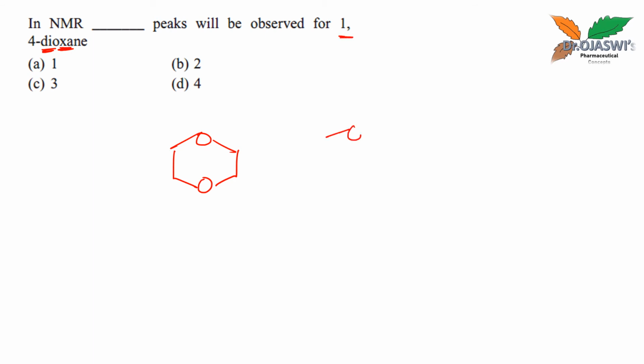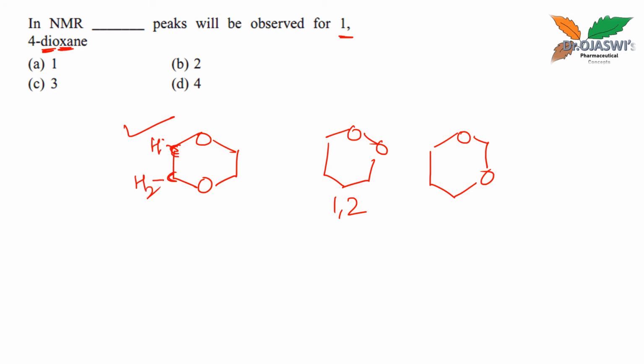If I draw this structure like this, then it will become 1,2-dioxane. Okay, this is 1,2-dioxane. If I draw the structure like this, then that will become 1,3-dioxane or meta-dioxane. Okay, so now this is 1,4-dioxane. So it has carbon here, 2 hydrogens here, 2 hydrogens here, 2 hydrogens here, and 2 hydrogens here.